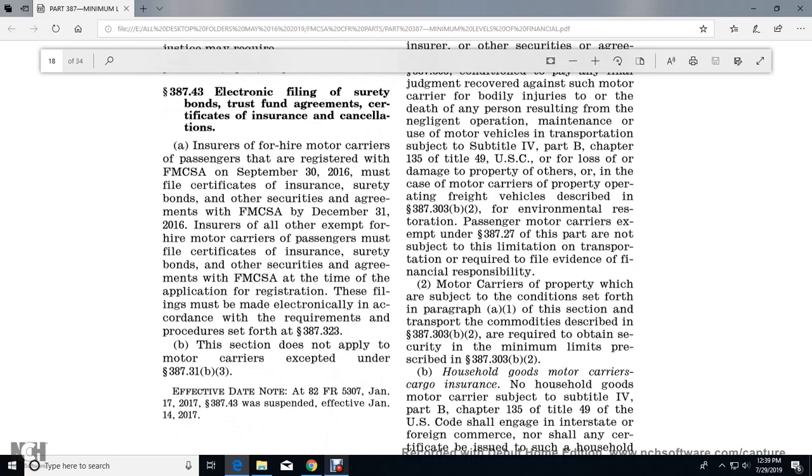38743 Electronic filing of surety bond, trust fund agreement, certificate of insurance, and cancellation. For-hire motor carriers of passengers registered with the Federal Motor Carrier Safety Administration before September 30, 2016 must file certificates of insurance, surety bonds, or other security agreements with the Federal Motor Carrier Safety Administration by December 31st, 2016. All other non-exempt for-hire motor carriers of passengers must file certificates of insurance, surety bonds, or security agreements with the Federal Motor Carrier Safety Administration at the time of application and registration. The filing may be made electronically according to the requirements and procedures set forth in 38723. This section does not apply to motor carriers except under 38731(b).